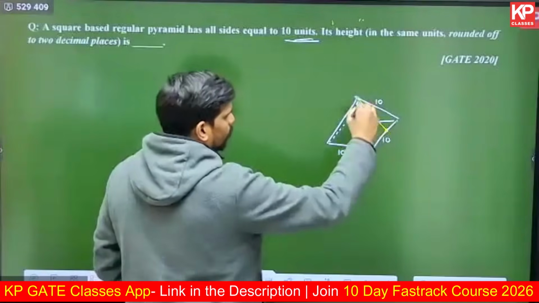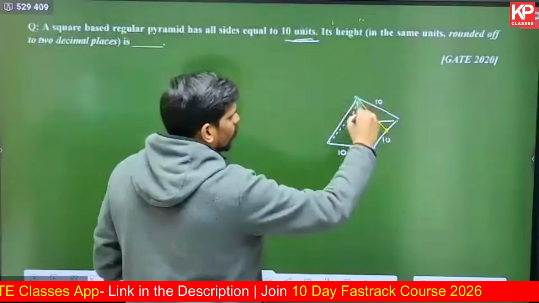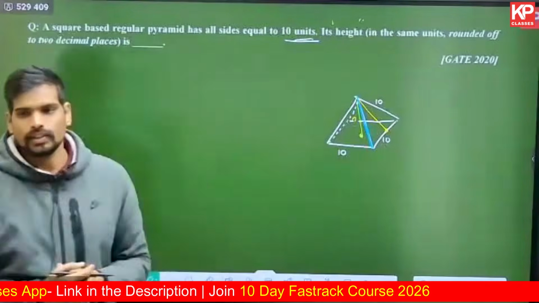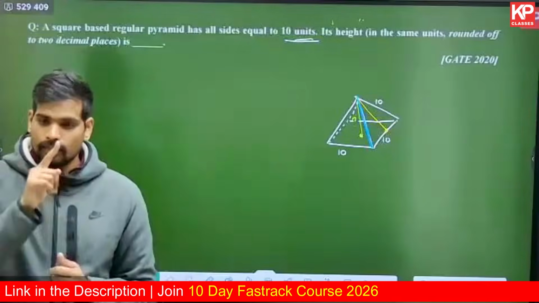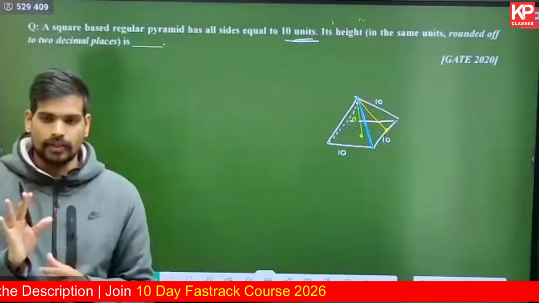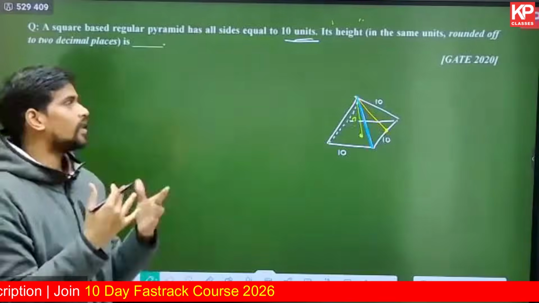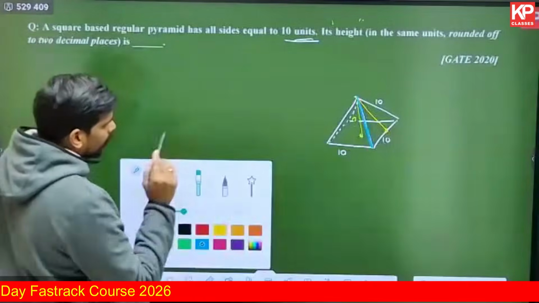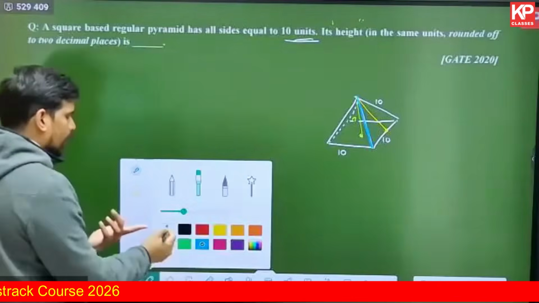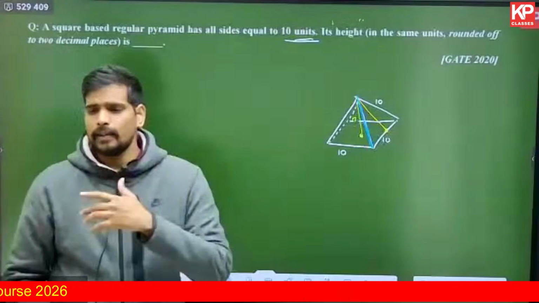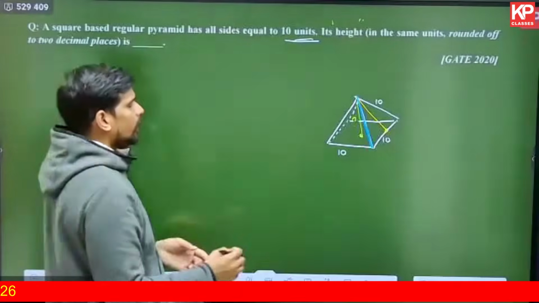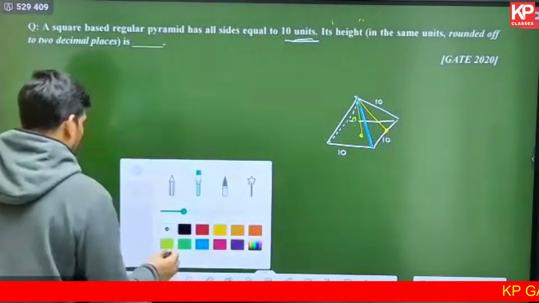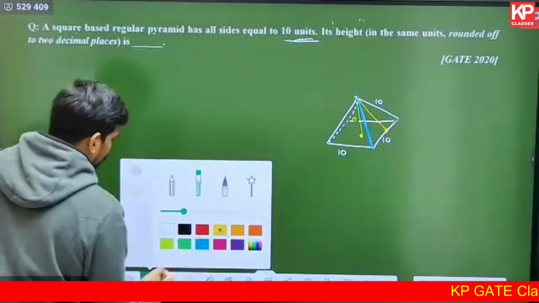Can anyone tell me what is the length of this blue line in this question? The distance from the tip to one of the corners will be 10 units, because it is mentioned in the question that it is a regular pyramid, so everything should be 10. In any case, to find out the space height, there are different approaches. You can calculate this height in multiple ways. Let me use any one of these approaches.